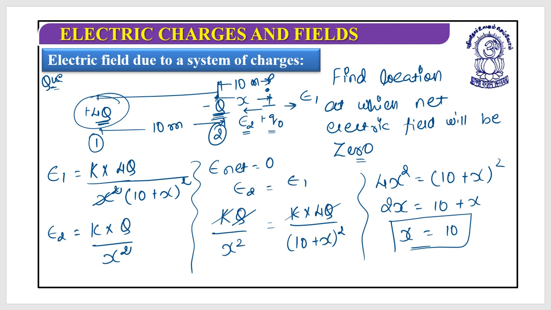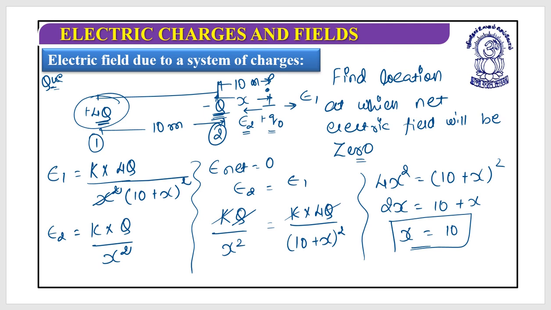Sometimes in NEET examinations, they write the first option as 10 meter from the minus Q. They would write the second option as 20 meter from plus 4Q. They will write a random third answer, let's say 30 meter from the charge plus 4Q, and the fourth option as 1 and 2 both.